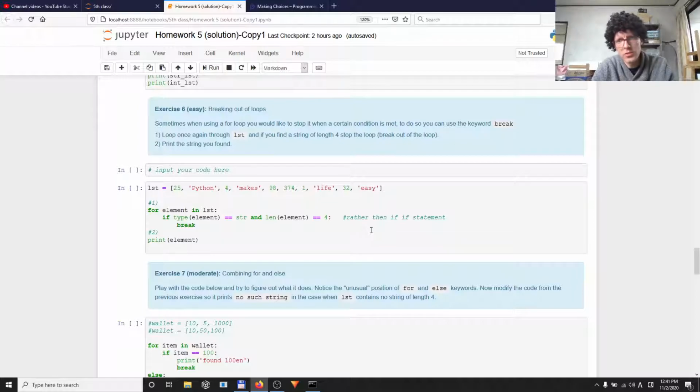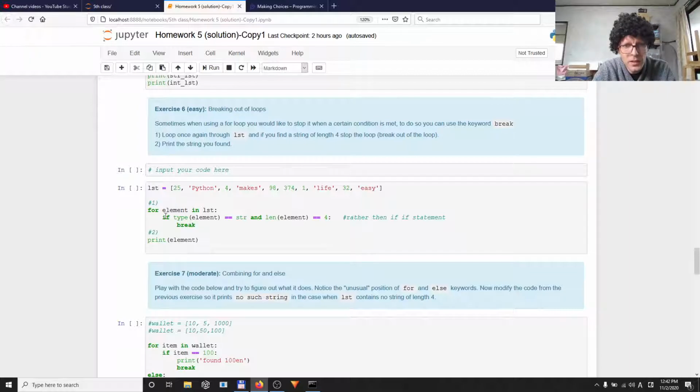Breaking out of a loop. This was something, let's say, new. If you have a loop, you can break out of it using the break statement. Maybe you don't have to always use break. Again, it's programming, so there are usually lots of different solutions, and depending on the situation, something is easier, something is harder. So you've got this ability to break out of the statement.